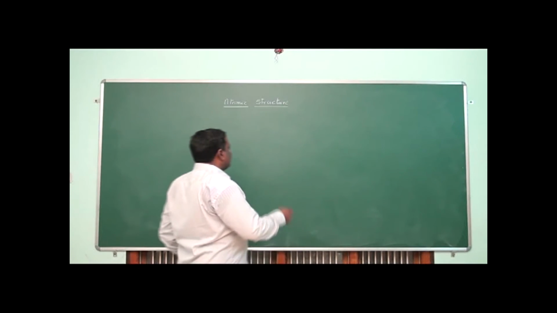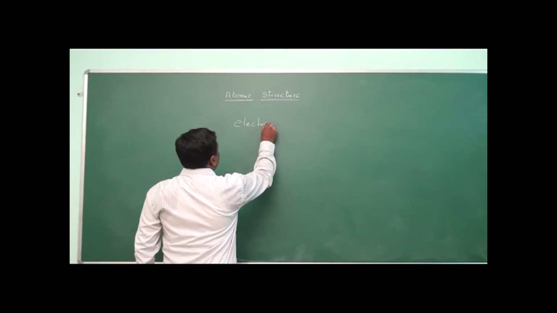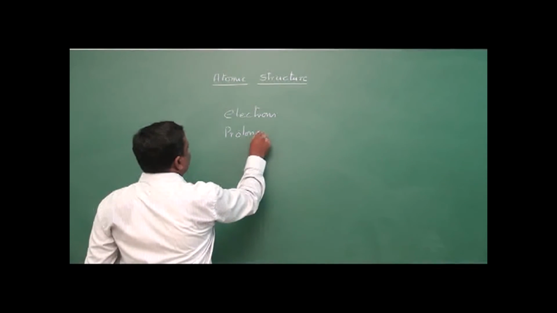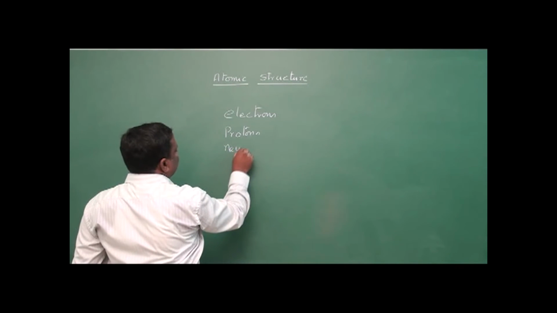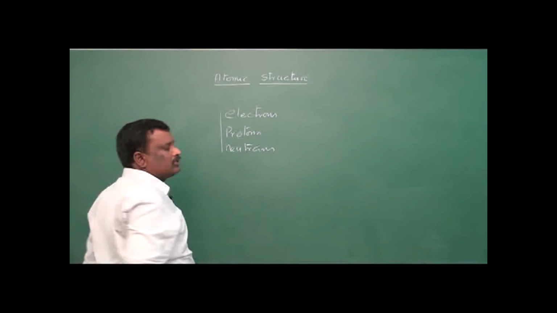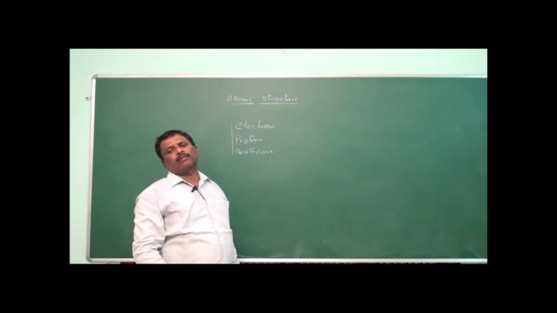What are the fundamental particles? One is electrons. Next one, protons, and neutrons. These are the three particles which are present in each and every atom. That's why we call them fundamental particles.